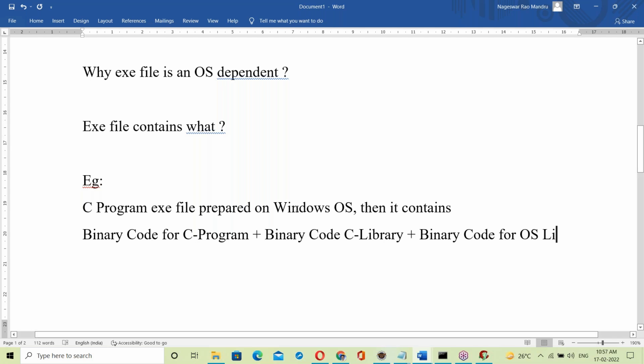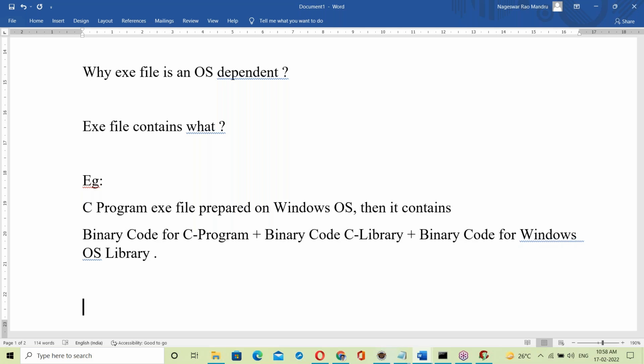What is the OS? It's the Windows OS. So the C program exe file prepared in Windows OS contains binary code for the C program, binary code for the C library, and binary code for the Windows OS library. By linking all of this, it generates the exe file.